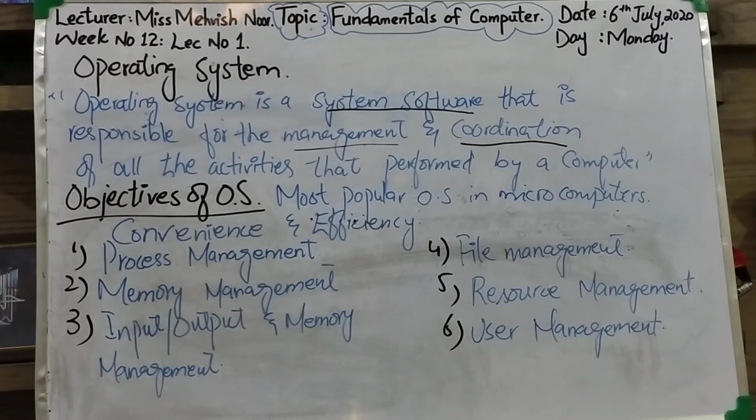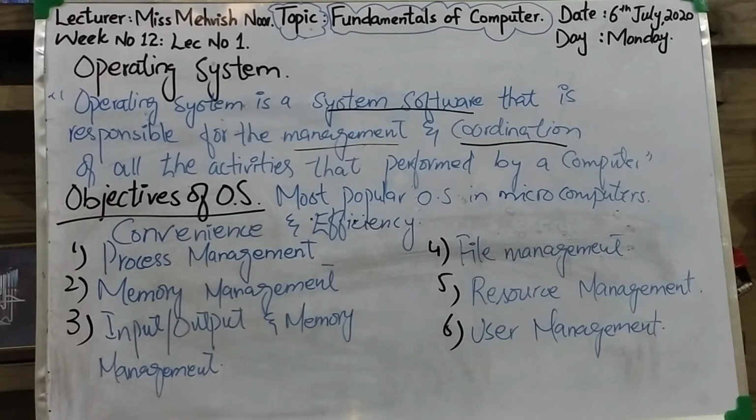How to describe memory management as a function of an operating system? Memory management is the process of allocating memory space for users' programs in main memory. Clear. मेन मेमोरी में एलोकेट करना, जो भी आपने टास्क या प्रोसेस परफॉर्म करना है उसके लिए मेमोरी को एलोकेट करता है ये मेमोरी मैनेजमेंट.